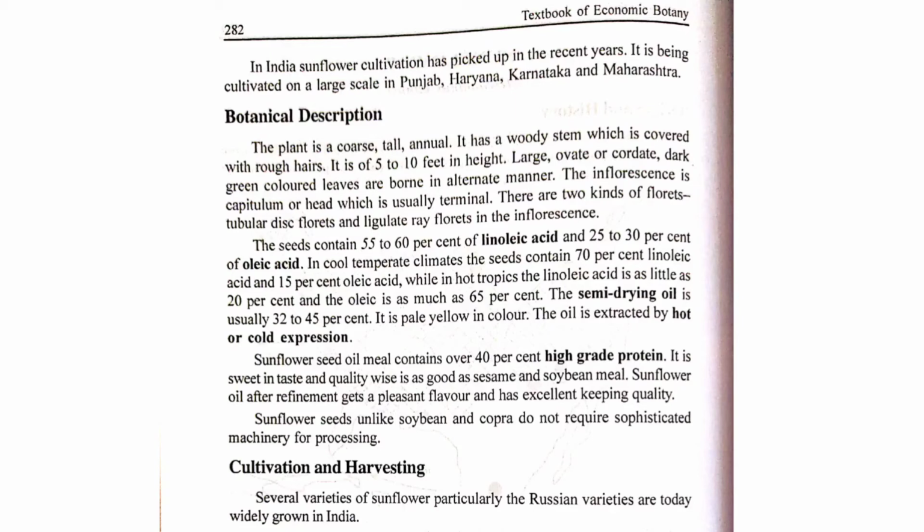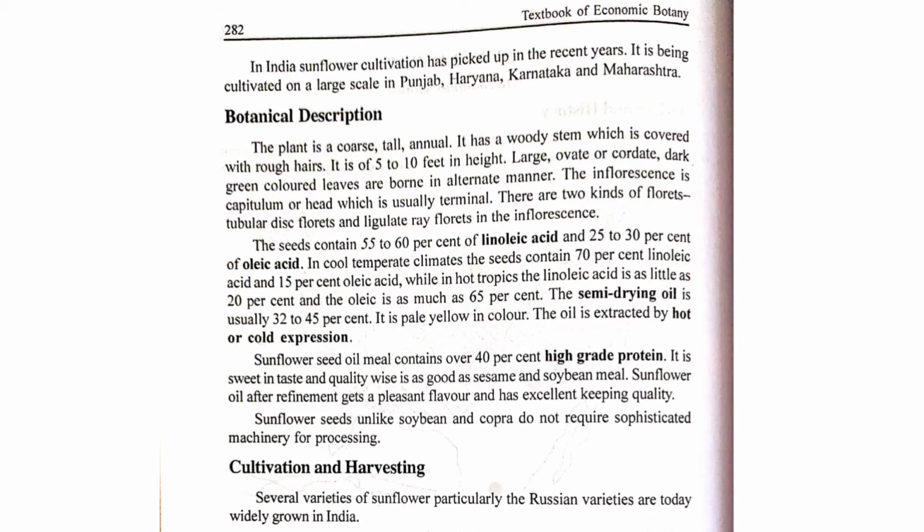The sunflower seed, unlike soybean and copra, does not require sophisticated machinery for processing. It means the oil is easily removed from sunflower. It is not as sophisticated as for soybean and copra. So these are the botanical characteristics of this plant.